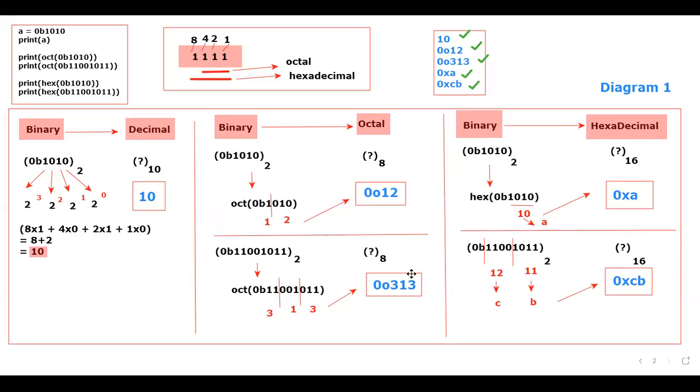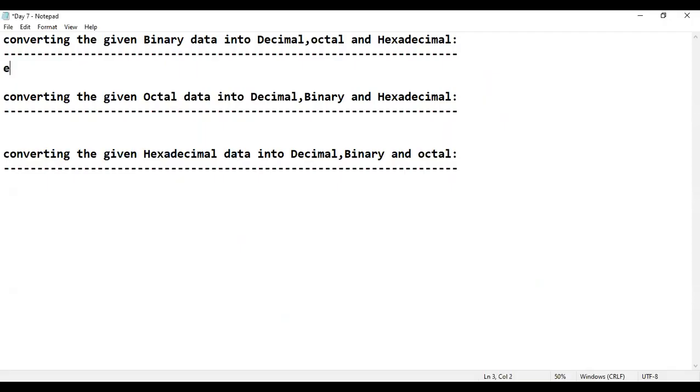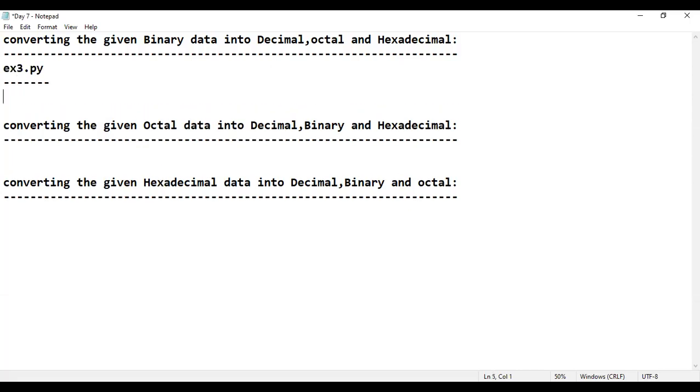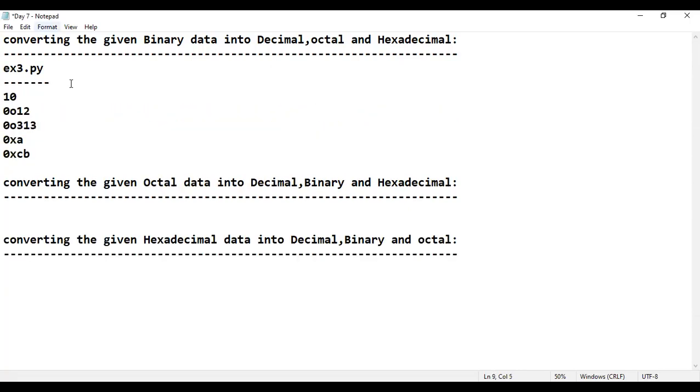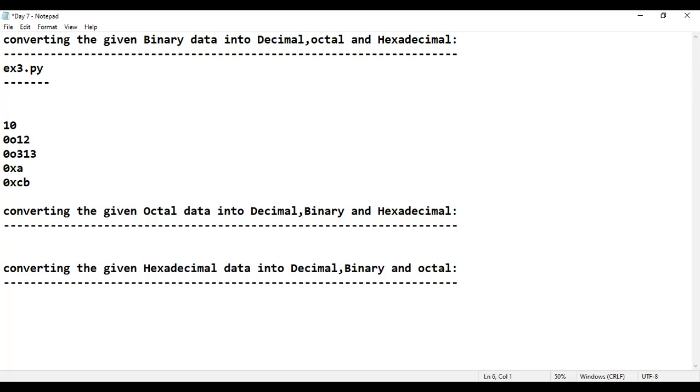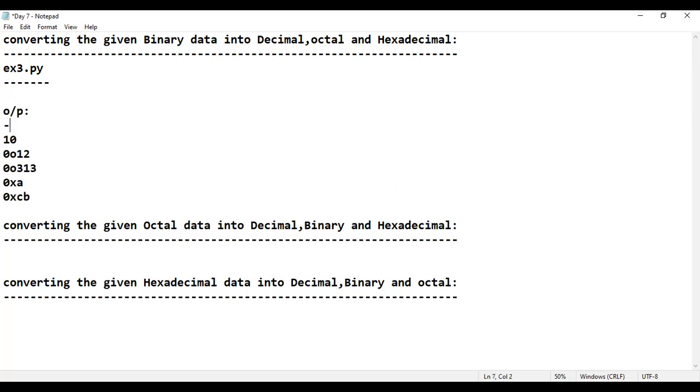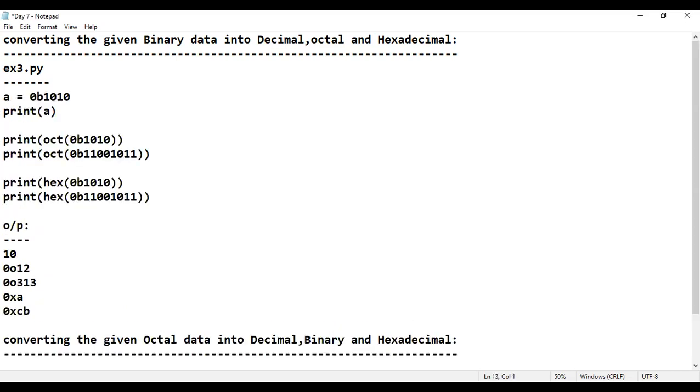Let me come back to the notes. That is at day 7. Here I'll write example number 3.py. Example number 3.py. Let me quickly copy paste the output. Okay, this is the output that I got. And I'm going to write the program as well. Where is the program? Okay, program. Let me quickly copy this. Paste it here. Okay, great.